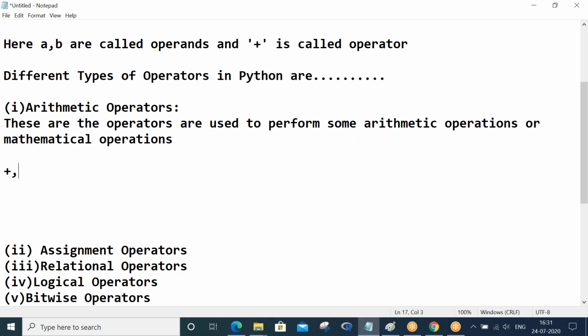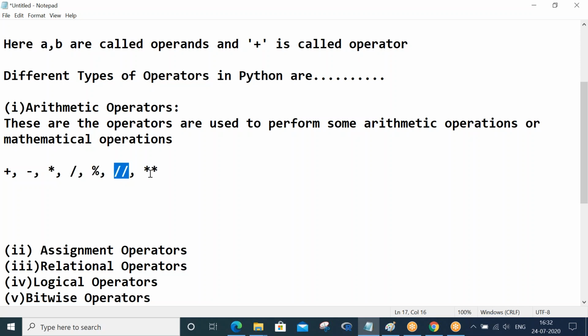Plus, minus, star, slash, modulus, double slash, double star. Plus is for addition, minus is for subtraction, star is for multiplication, slash is for division, modulus is for modular division, and double slash is for floor division.